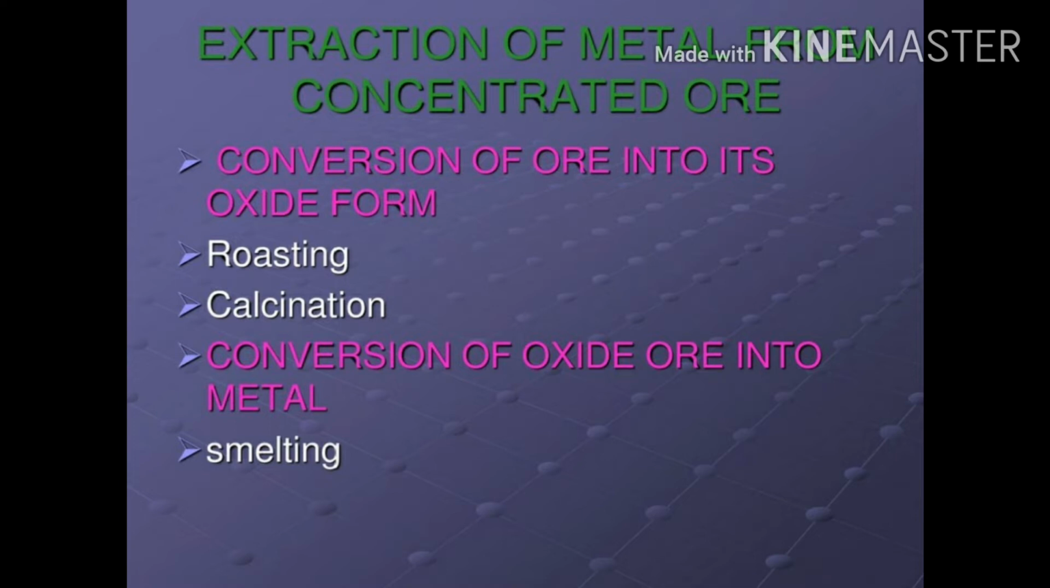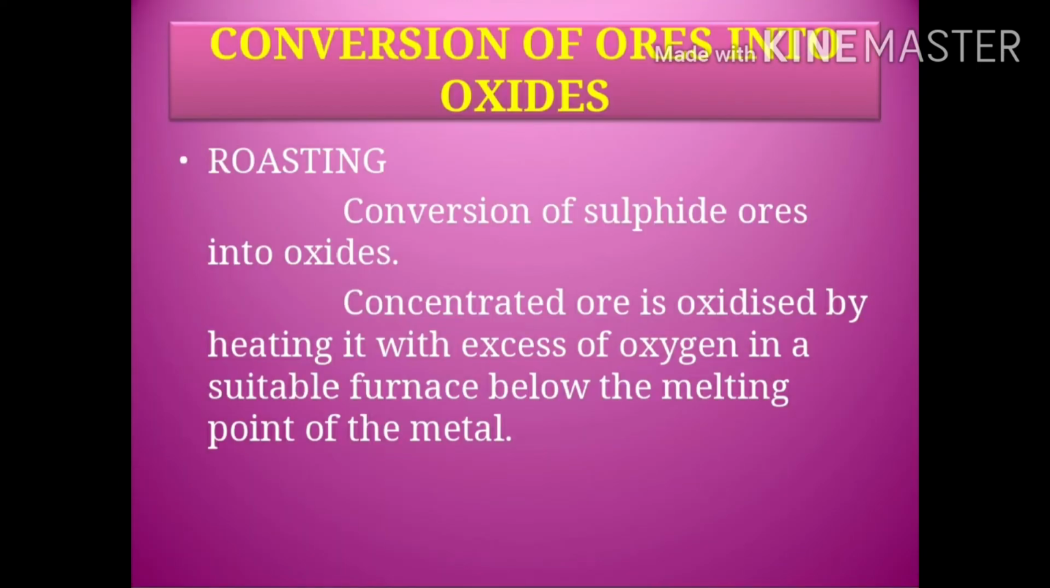What is roasting? Roasting is nothing but a conversion of sulfide ores into oxides, so that the concentrated ore is oxidized by heating it with the excess of oxygen in a suitable furnace below the melting point of the metal. What it means? We are just converting the sulfide ore into oxides. Once again, this concentrated ore can be oxidized by means of excess of oxygen, because I already told you that calcination is only the absence of oxygen, whereas roasting means it is in the presence of excess of oxygen.